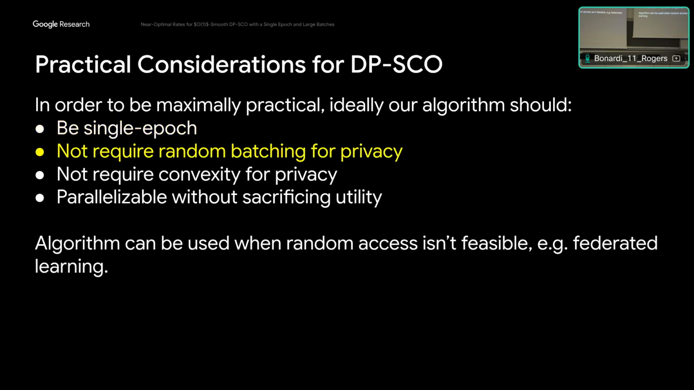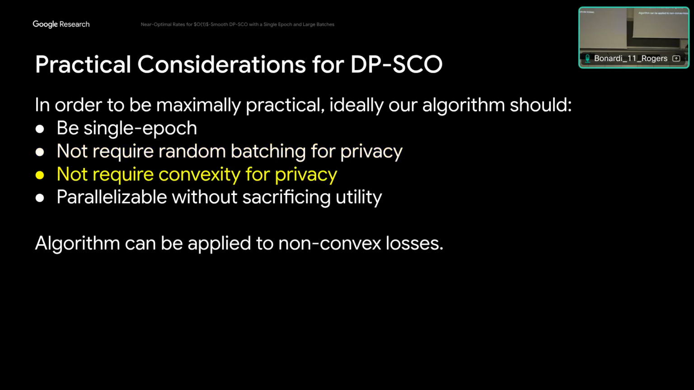The second and third have to do with the privacy analysis. There are results that show that if you form batches randomly, you can actually get better privacy. But forming batches randomly in practice is often difficult, whether it's because our data set is large scale and we don't have the processing pipeline, or we're in a setting like federated learning where we have no control over how the batches are formed.